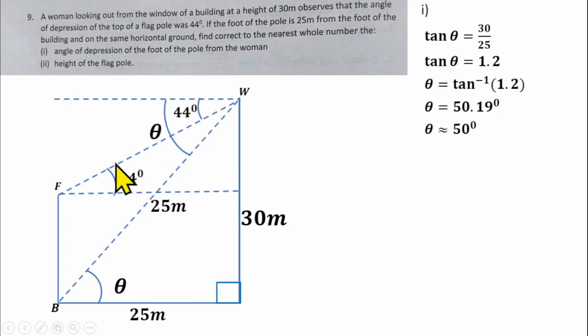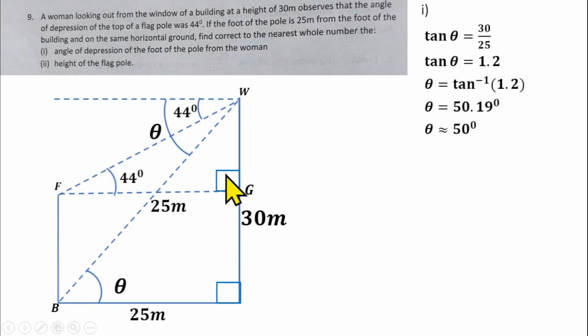So why are we doing this? We can use this triangle here, this right angle triangle. Since we have this base, this adjacent side, to be 25 meters, which is equal to this side here, we can use that to find from here to here. So you can label this place G. Using that triangle FWG, I can find this side here. If I am able to find this side here, I can remove it from the whole side here, which is 30 meters, and that will give us from here to here. And from here to here is equal to the height of the flagpole.